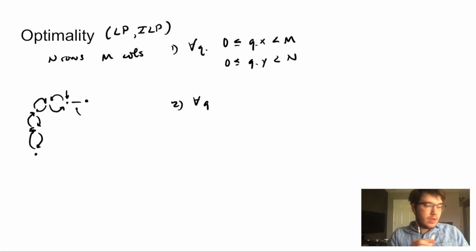So for every pair of qubits q1, q2, q1.x is not equal to q2.x, or q1.y is not equal to q2.y. So one of these two coordinates must be different for them to be in different positions in the hardware.